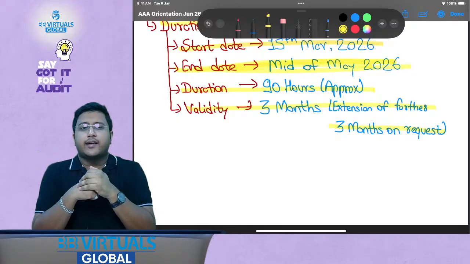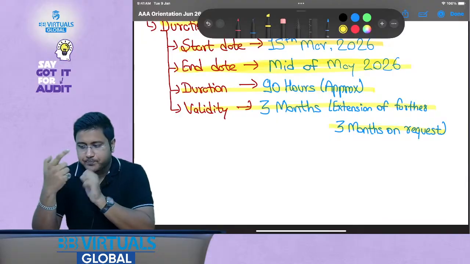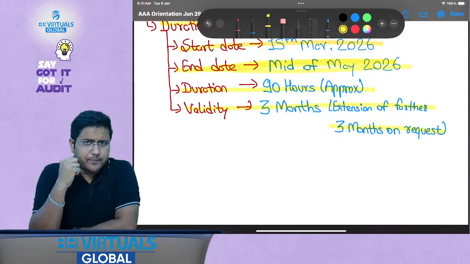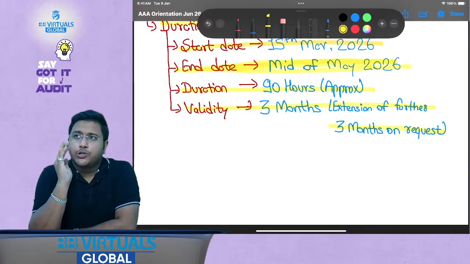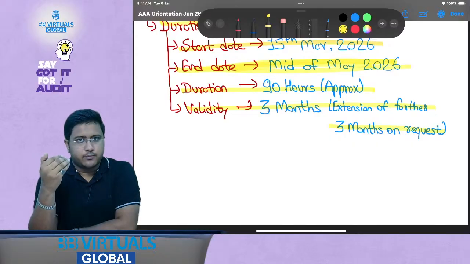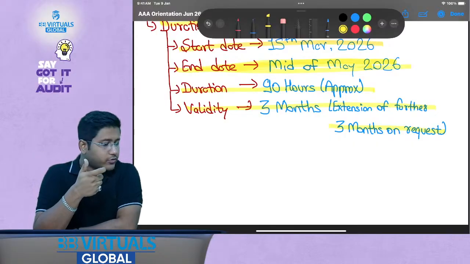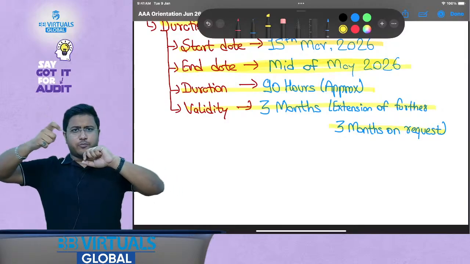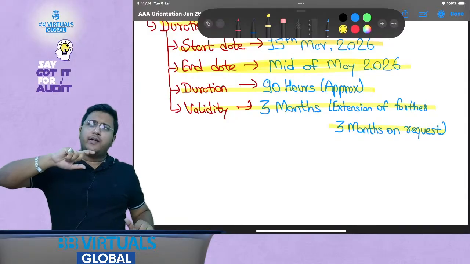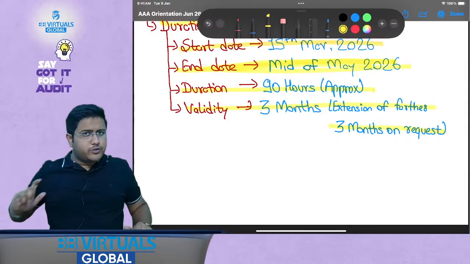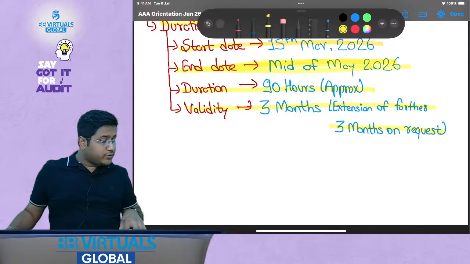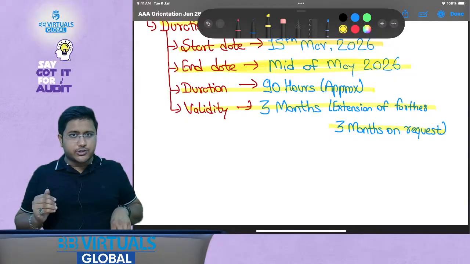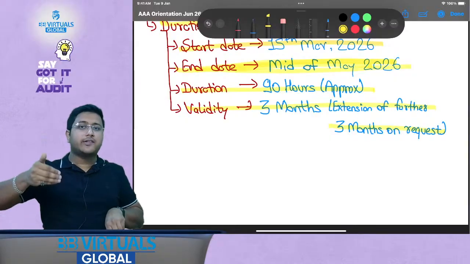Now, my dear friends, I would like to guide you on one particular part here. Whenever you go for any of the preparation of the professional skill paper, particularly AAA, what you have to consider is you are not just learning the subject, you are developing your career, because once you qualify any of the professional papers, you would mostly be eligible to apply for jobs. Say if you clear AAA as a paper, you might be allowed to apply for a lot of jobs which are related to audit and assurance. So this is your chance to learn all of that. So do not just study it from the point of view of the examination. You also have to study it from the point of view of how it is applied in the real world.